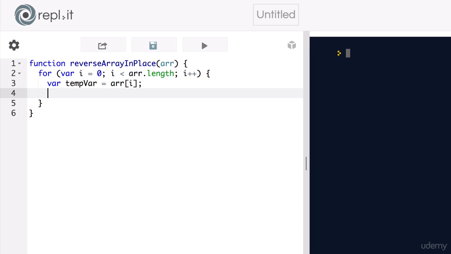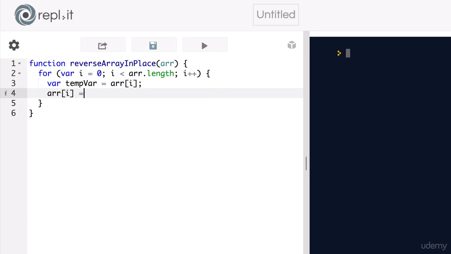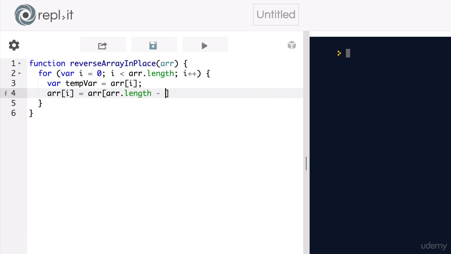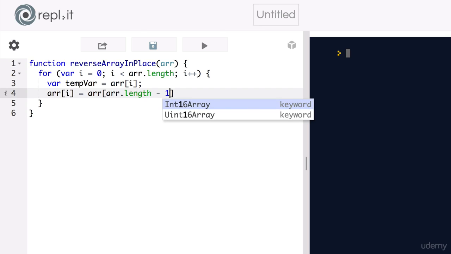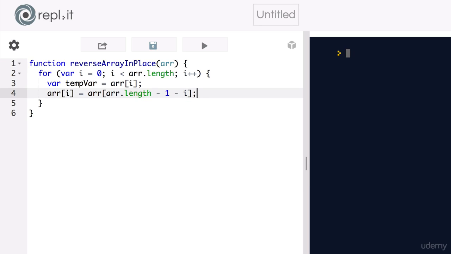So we say arr at position i equals arr at position arr.length minus 1, which is the last element in the array, minus i. This i is what makes this element the counterpart of this element.